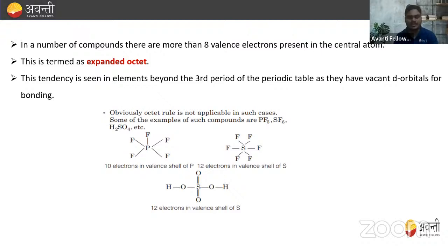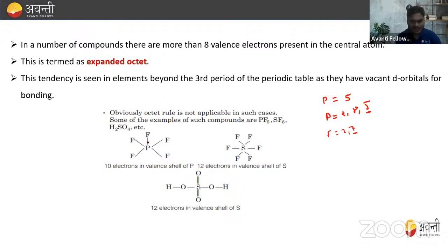Right? How will you understand this thing? Let me explain this with an example. Here we have PF5, right? So we know that phosphorus has 5 valence electrons because it belongs to the 15th group, right? So it has the electronic configuration 2, 8, 5. So it has 5 valence electrons, right? And we have 5 F also. So F has electronic configuration 2, 7. So it just needs 1 electron, and phosphorus has 5 valence electrons. So it can donate 5 electrons, right? Or we share 5 electrons.